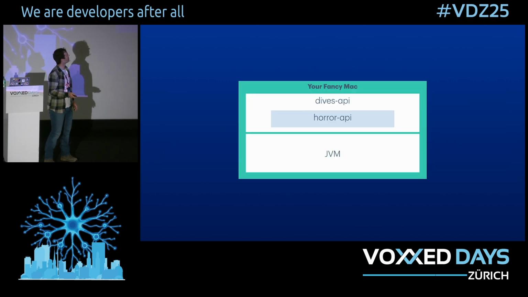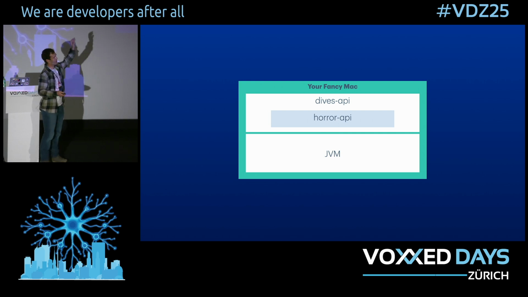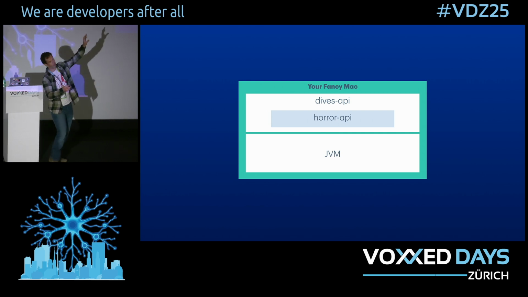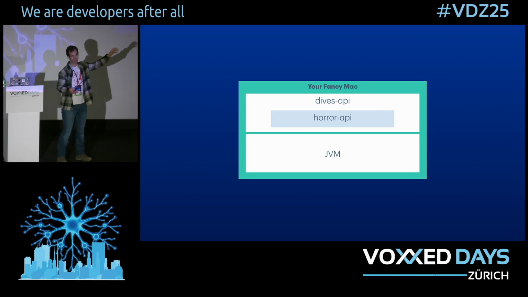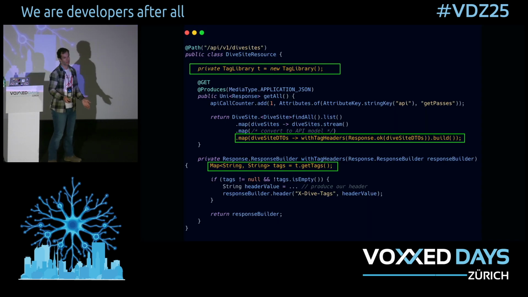John. So once we have this, we have a pretty standard configuration of things, right? We have our Dave's API, which is the Quarkus app up the top. We have the Horror API, which is the Java dependency we're adding, running on the JVM, hopefully on a fancy Mac. So we go and we try and add this to one of our REST endpoints.